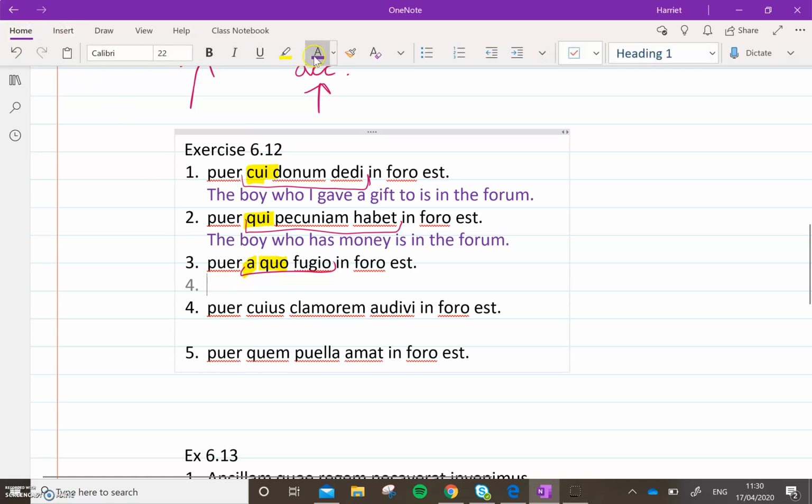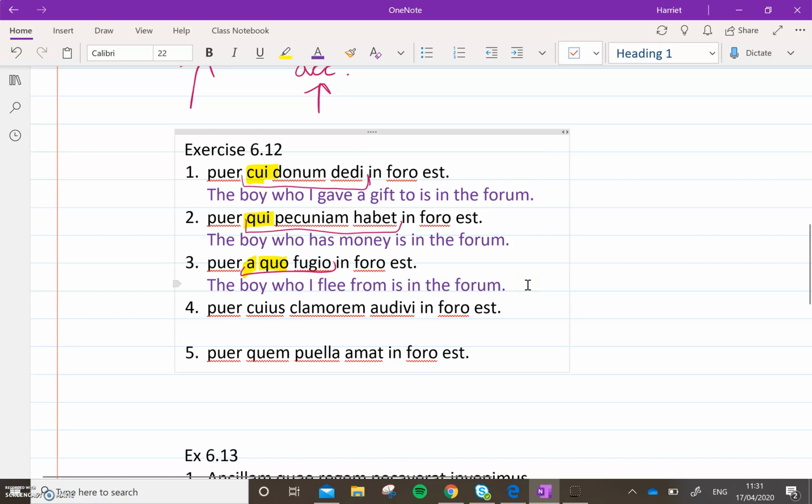So this one is the boy from whom I flee is in the forum. You know it's got to mean from because it's ablative. If you've put this, it's fine. The boy who I flee, or I am fleeing, is fine as well. So the boy who I flee from is in the forum.